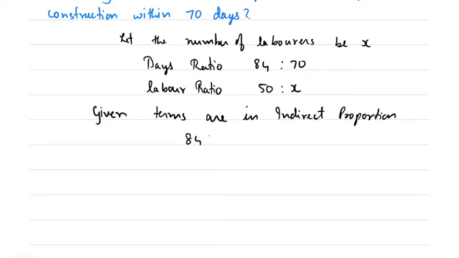So therefore 84:70 is equal to x:50. I have to inverse the second proportion because it is an indirect proportion. Now, product of extremes is equal to product of means.